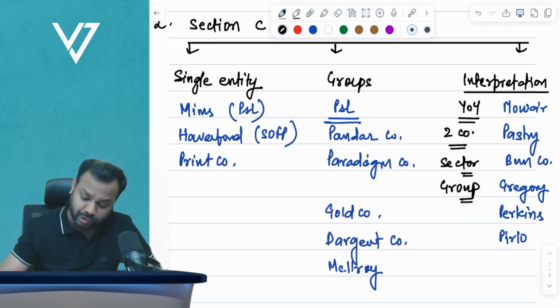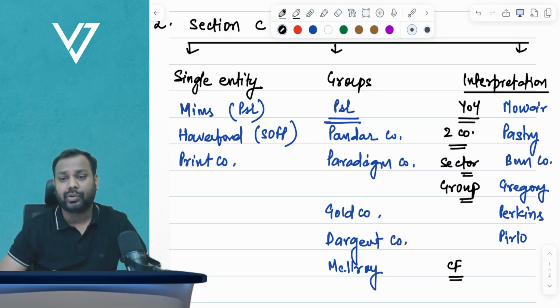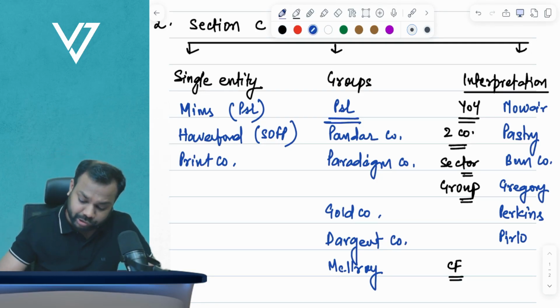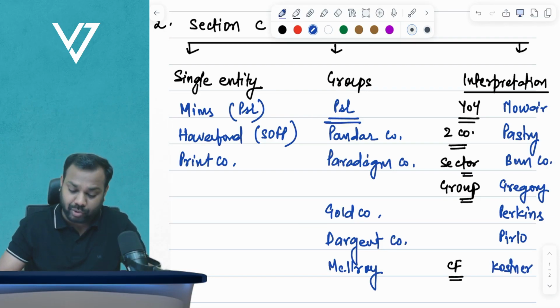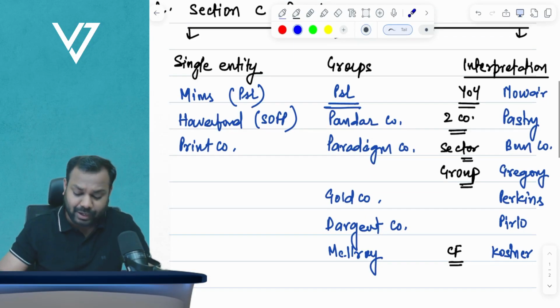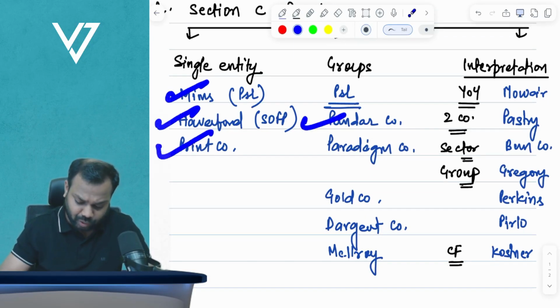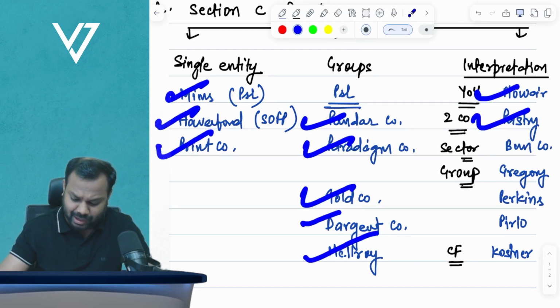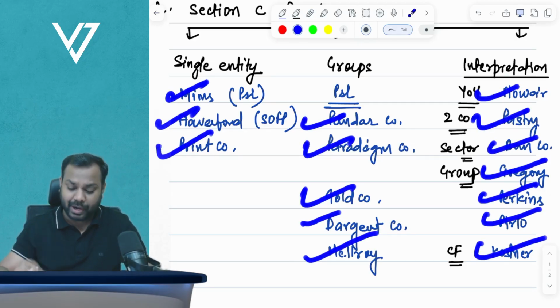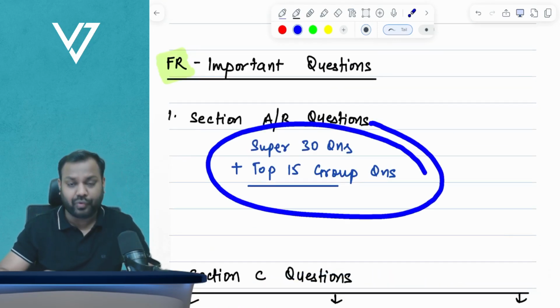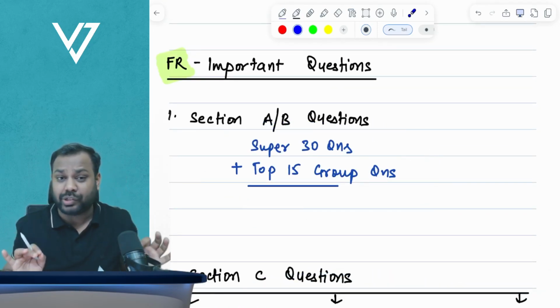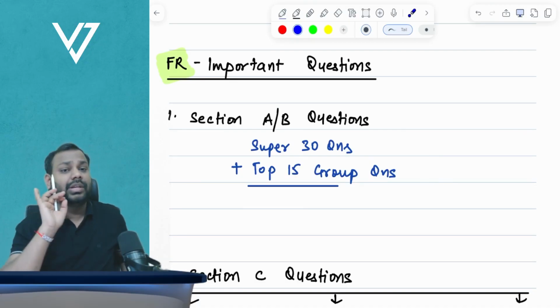Now, there is a question of analysis from a cash flow point of view. From a cash flow point of view, there is an analysis question called Costner company, though it is not tested in the exam, but it can be tested anytime soon. Okay. So you cannot leave these questions. How many questions? 1 2 3 4 5 6 7 8 9 10 11 12 13 14 15, right? So 15 questions here and 45 questions here. So 15 plus 45, total 60 questions, and I strongly recommend these 60 questions.